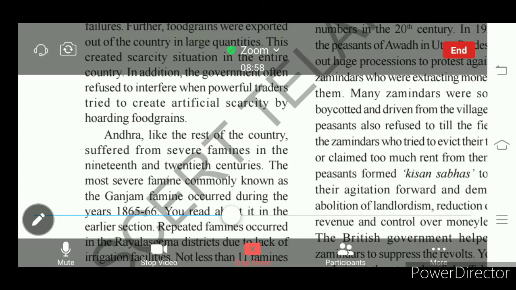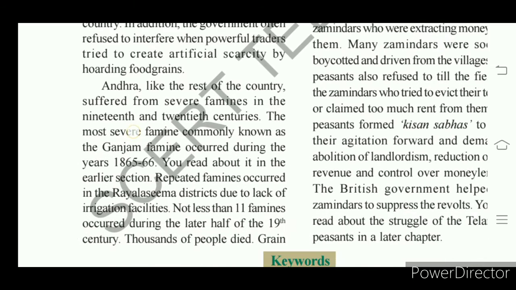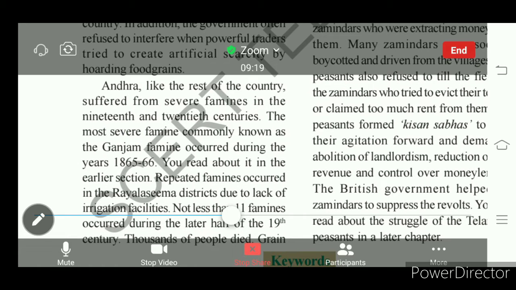So this was the situation in many parts of the country. In Andhra Pradesh, like the rest of the country, every part was suffering with severe famines. In Andhra Pradesh also, there was a severe famine in the 19th and 20th centuries.